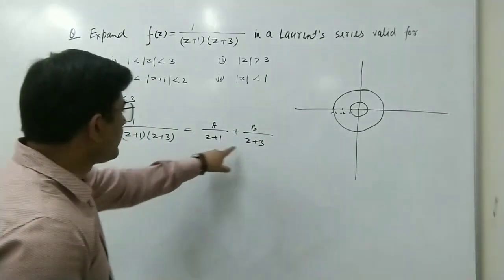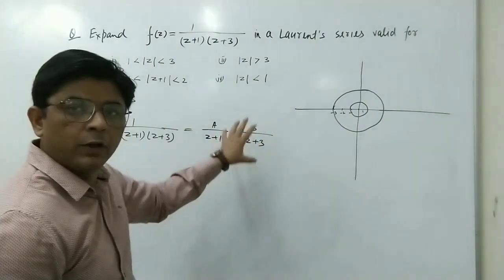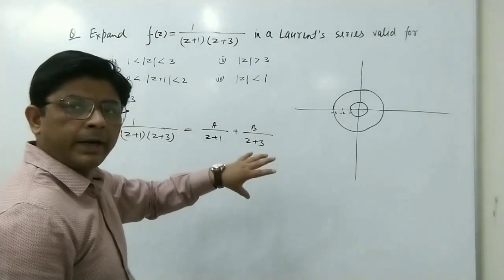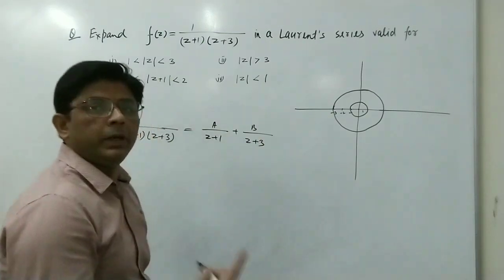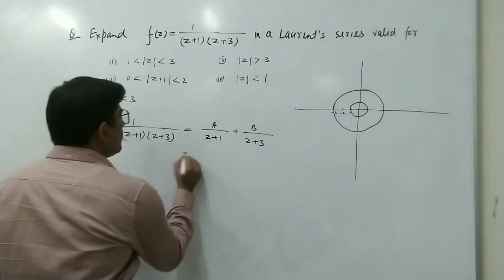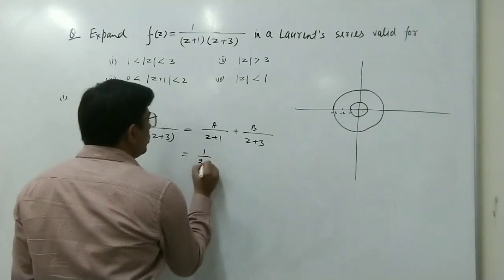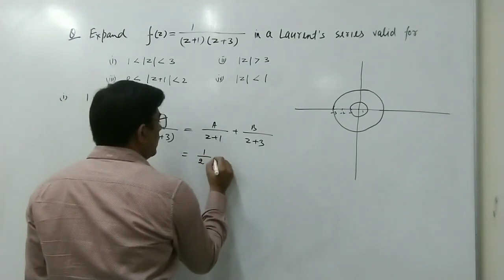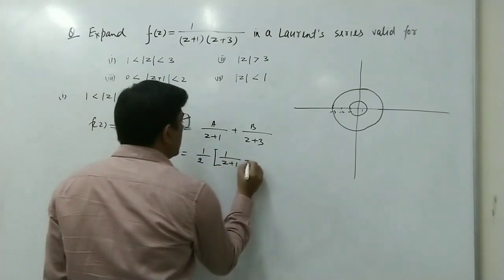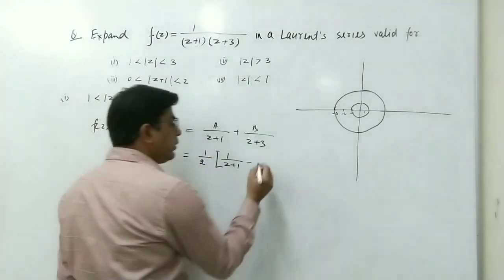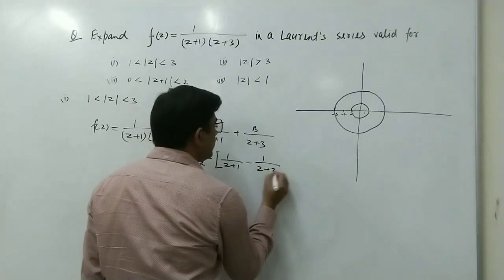Now we can solve this by taking LCM and find the values of A and B. This is easy, so I am writing directly. We get the value of A as 1 by 2 and the value of B as minus 1 by 2. So we can write it like this: 1 by 2 times 1 upon z plus 1 minus 1 by 2 times 1 upon z plus 3.